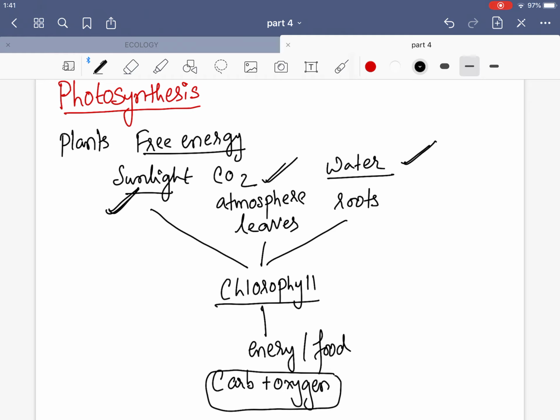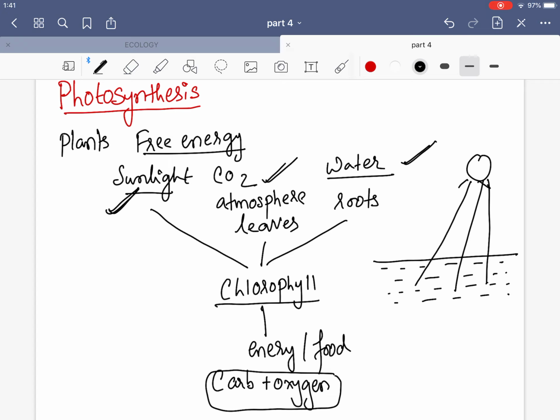So from here, a question arises: is photosynthesis possible in the water bodies, in the aquatic ecosystem, in the seas, in the oceans? If this is the ocean brim and the sunlight is here, till the point the rays of the sunlight are penetrating, photosynthesis is possible, because in the water they will be using this light and converting the energy into food. But deep down in the deep sea, they will not be able to perform photosynthesis because the sunlight is not reaching there.